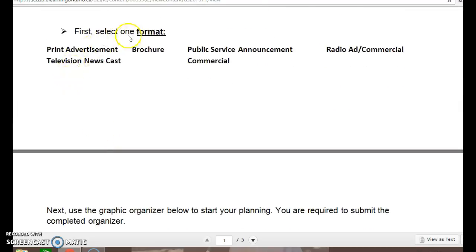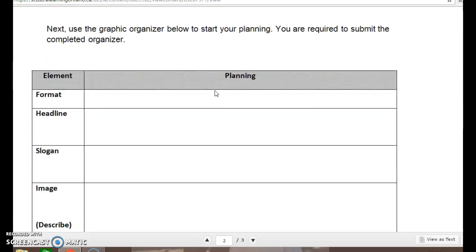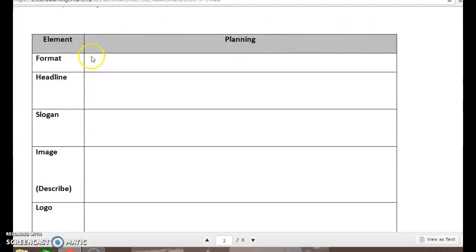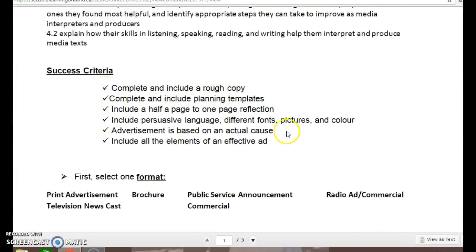First, select one format. These are the different formats that you can select from: a print advertisement, a brochure, a television newscast, a public service announcement, a commercial, or a radio ad commercial. Select one format, and then you can move on to your planning. Next, use the graphic organizer below to start your planning. You are required to submit the completed organizer. These are your planning templates that are referred to in your success criteria.